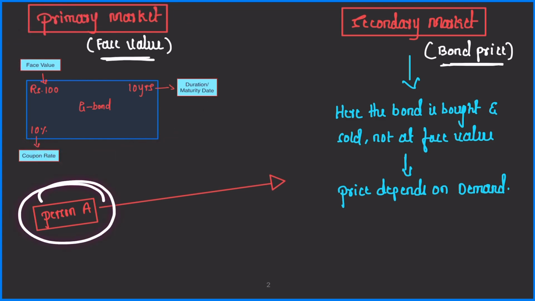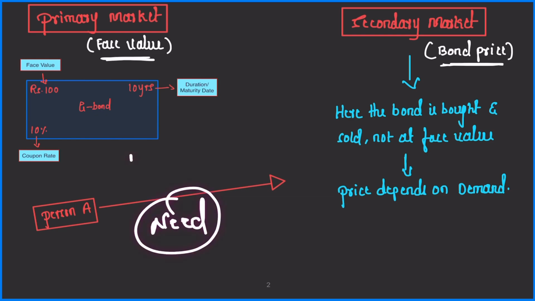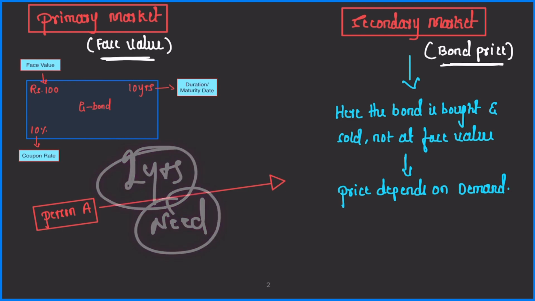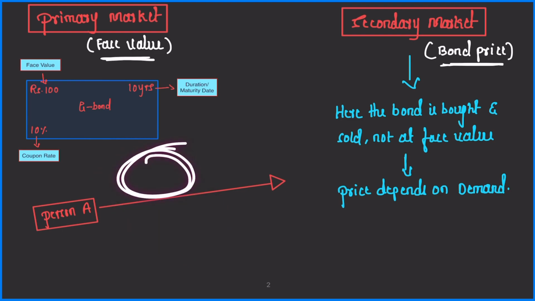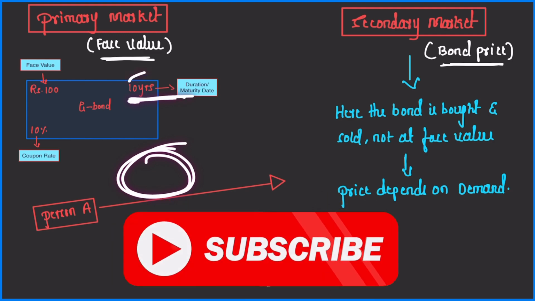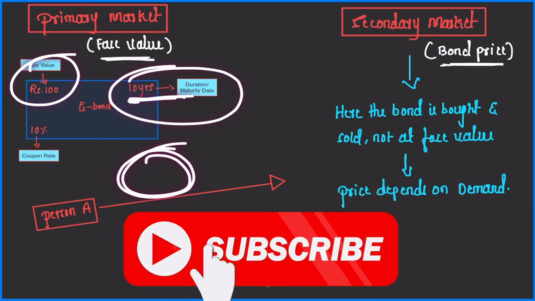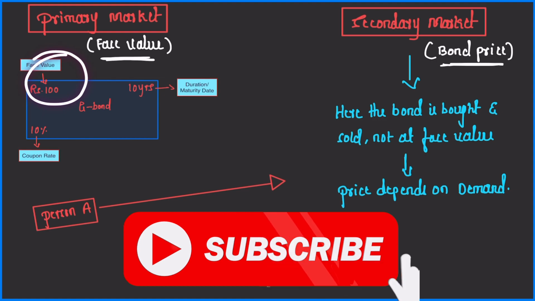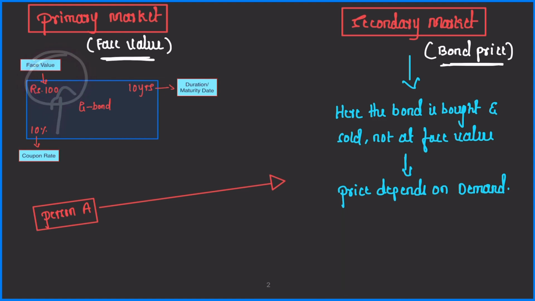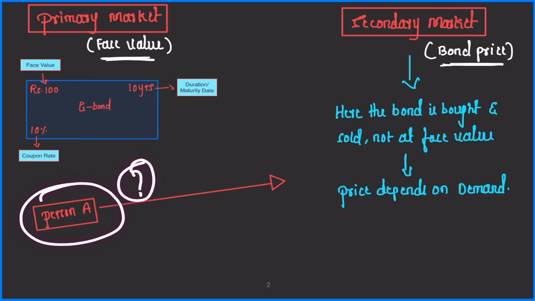Let's say person A bought this bond issued by government of India. But person A needs money, right? Let's say he has held this bond for 2 years, right? But he needs money right away. He cannot hold this for further 8 years for him to receive his face value back. This is just 100 rupees, right? But bonds are of much greater value. So in that case, what person A can do?